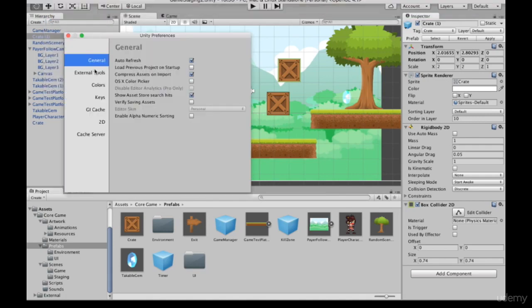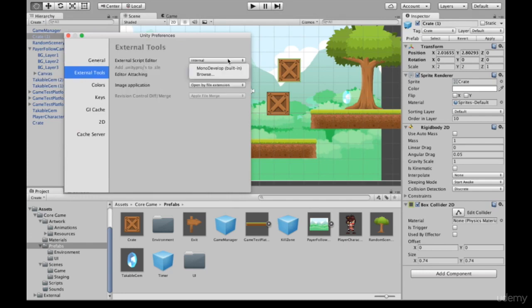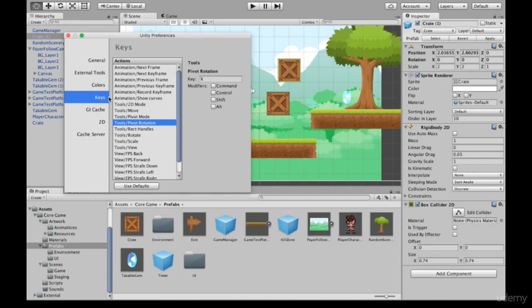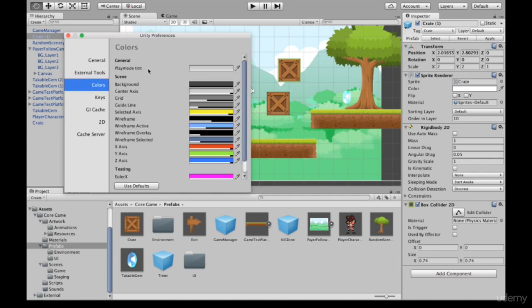So we have a preferences window. Under external tools, by default, you'll be using MonoDevelop as the code editor. But if you have something you prefer like Visual Studio or one of your text editors, you can come in here and change the default application or set it back to MonoDevelop. Under keys, you can change your shortcut keys. Under colors, you can change the color theme.